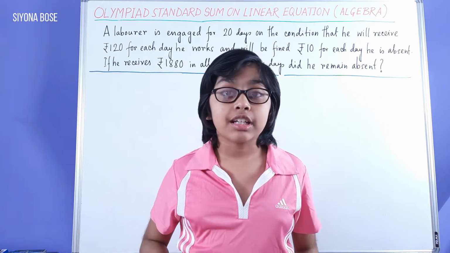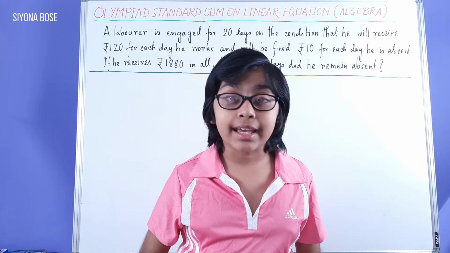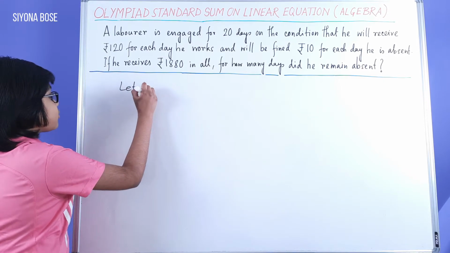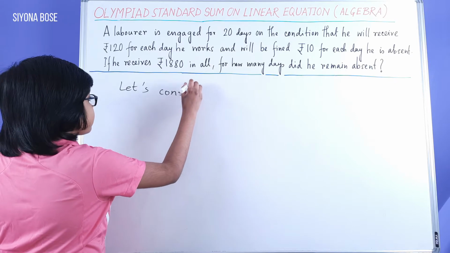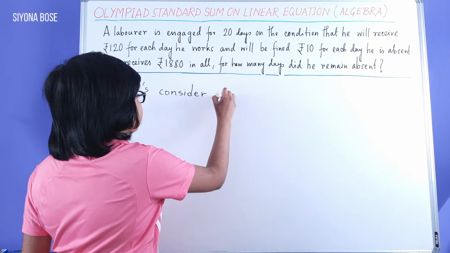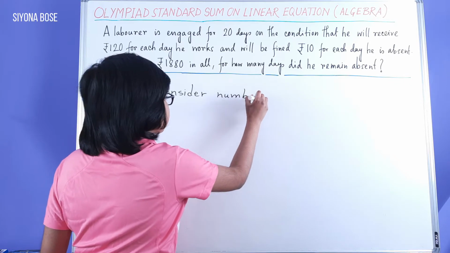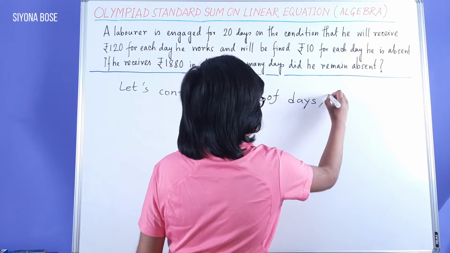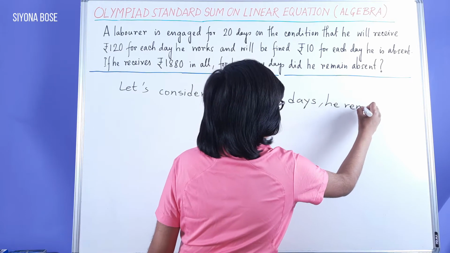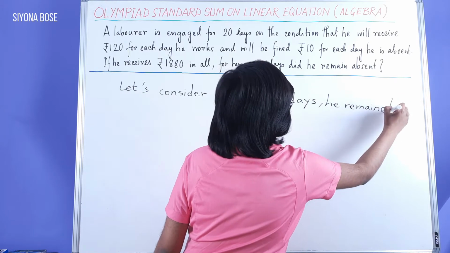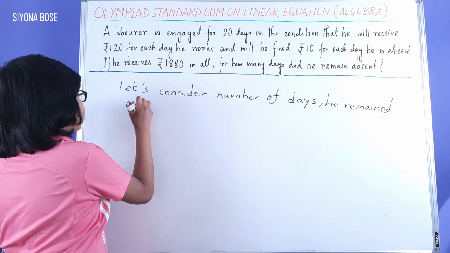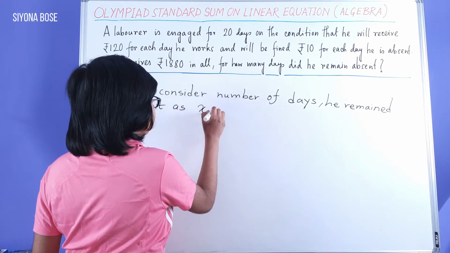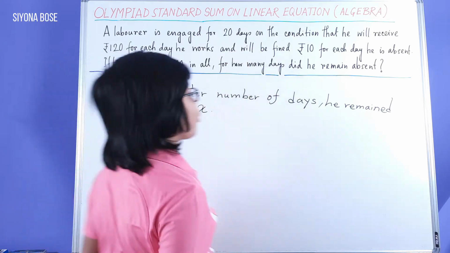So let us consider the number of days he remained absent as x, and he was engaged for 20 days.